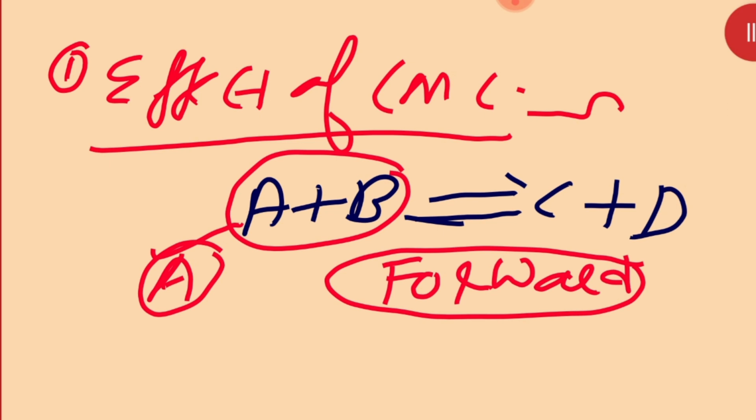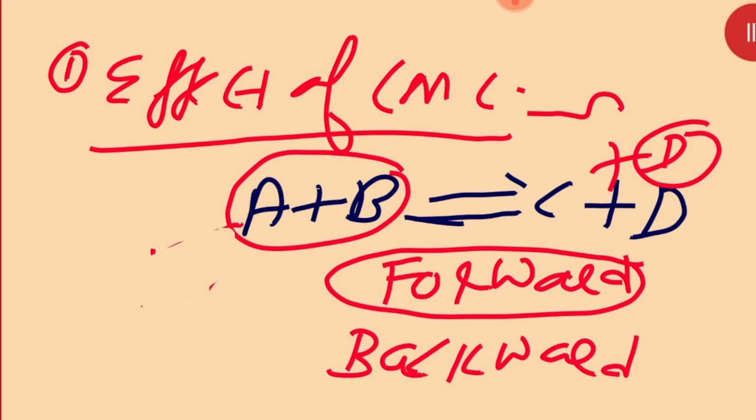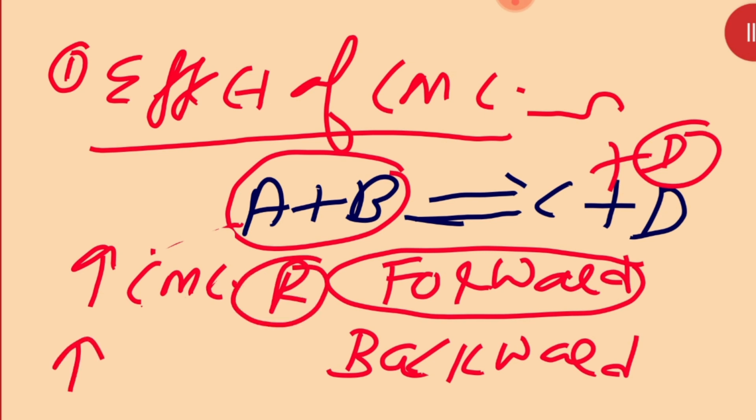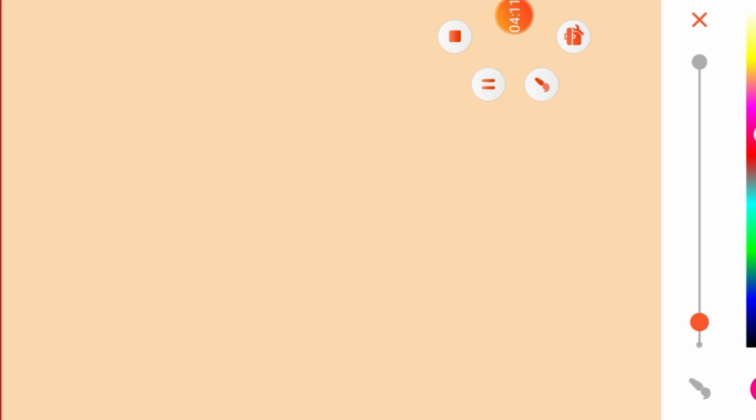In the same way, if we increase the concentration of product, let's say I add some D, then the reaction will go in the backward direction to adjust itself. The reaction will go forward if you increase the concentration of a reactant, and backward if you increase the concentration of product. Is it clear to you? Are you getting my point? Now I will take one example for you.